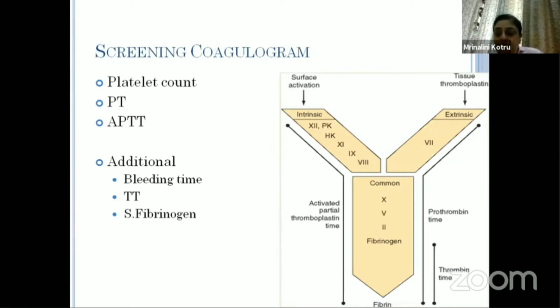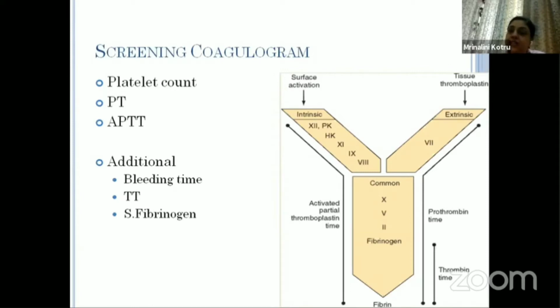So, whatever be the case, the best way is to do a screening coagulogram for all patients. A basic screening coagulogram consists of platelet count, prothrombin time, and APTT. This is the basic set which has to be done in any hospital setting, even if it is not specialized. This is a must have in any hospital.